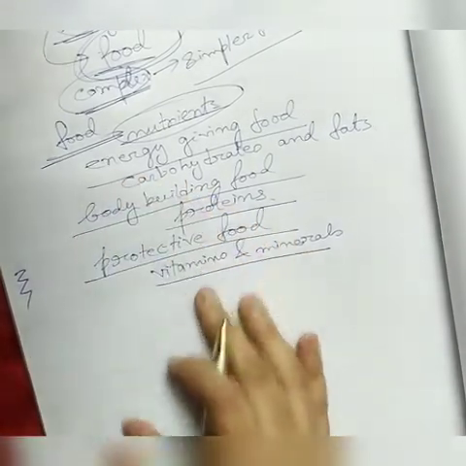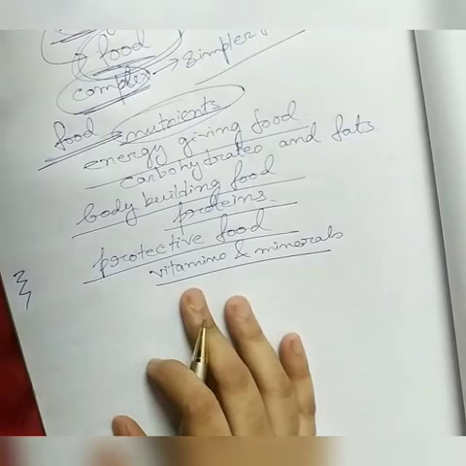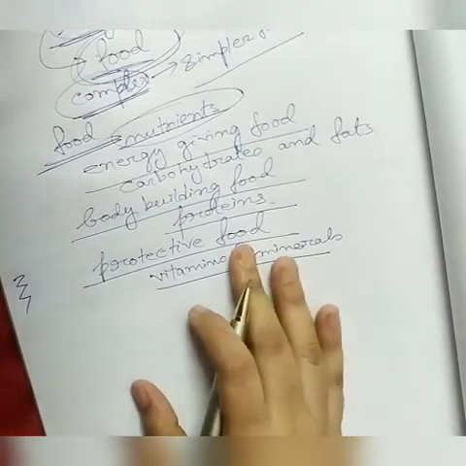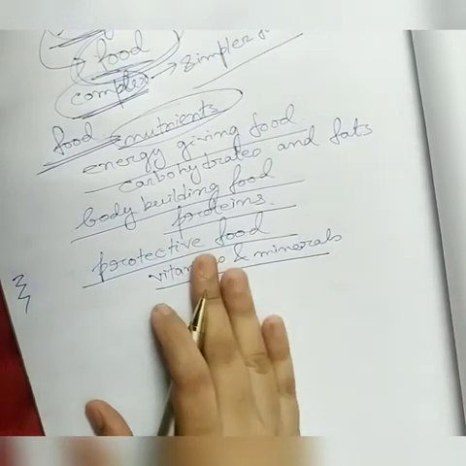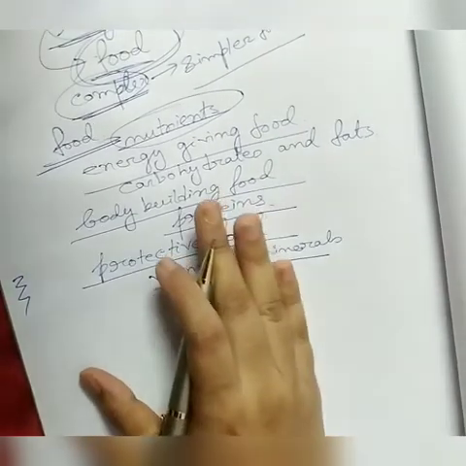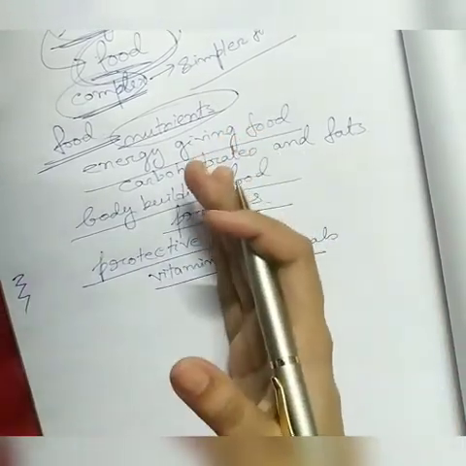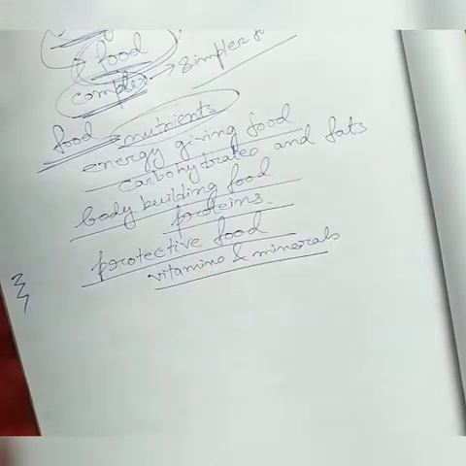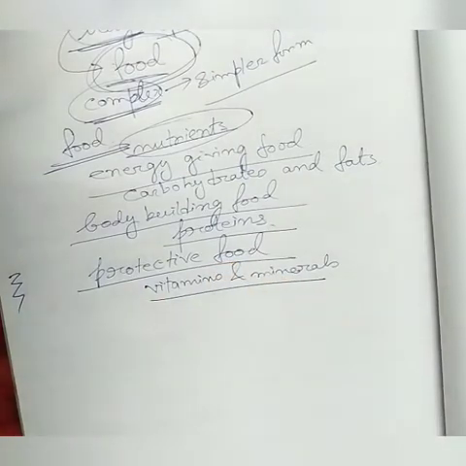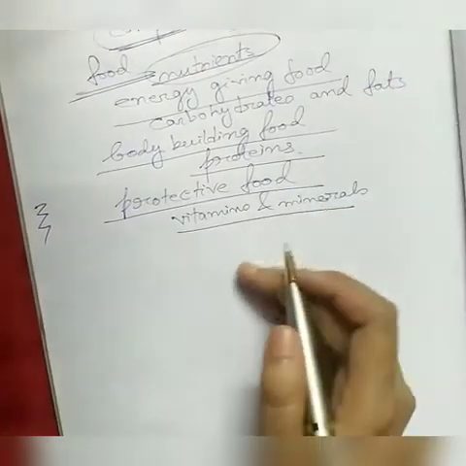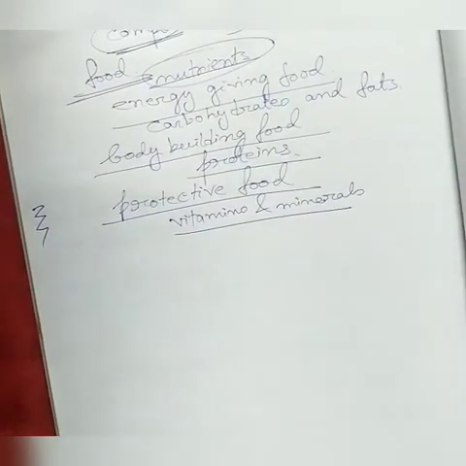So this is about the food nutrients. Okay, vitamins and minerals, protective food, they keep us healthy and disease free. Protein helps in the normal growth, building of muscles, repairment of the body cells, and energy giving food gives energy to do any work. Okay, so this is about the different kinds of food nutrients. Now we will come to the point of digestion, that how the food which we are taking has to be accepted by the body cells.